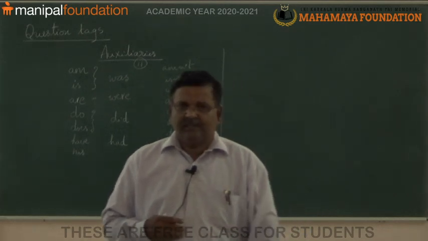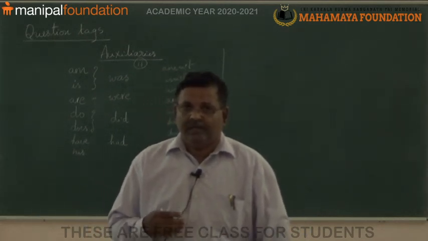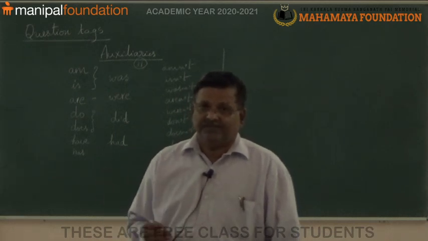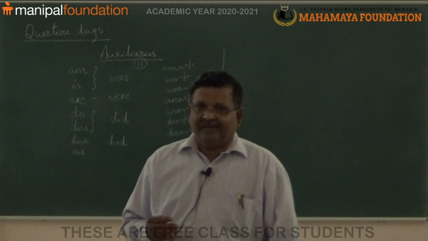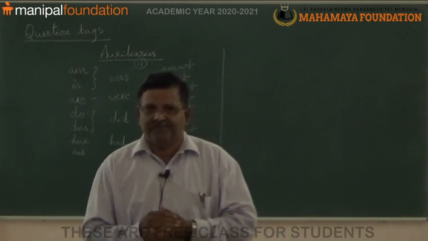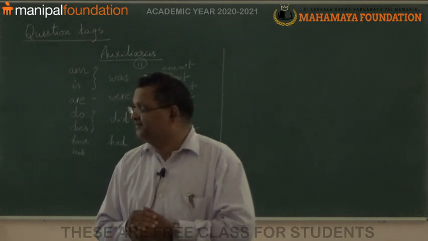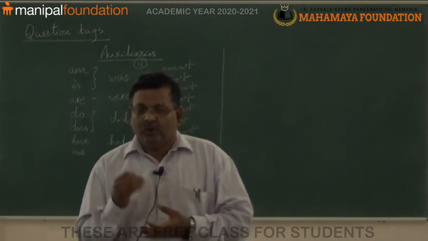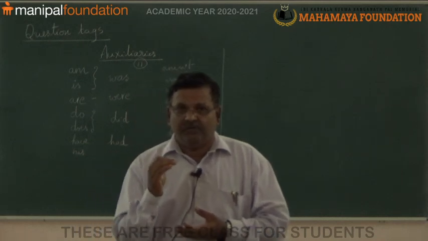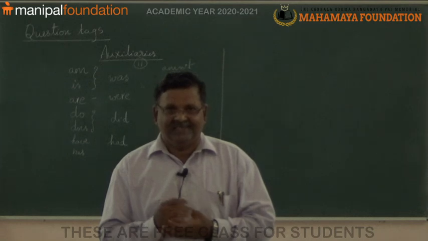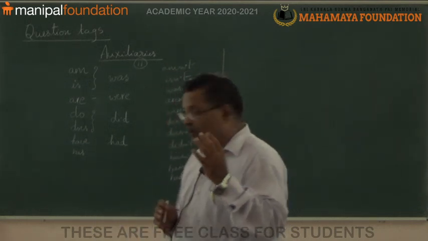Can you guess the negative of will? Yes, it is will not. Can you guess the short form of will not? What do you say? Yes, it is won't.